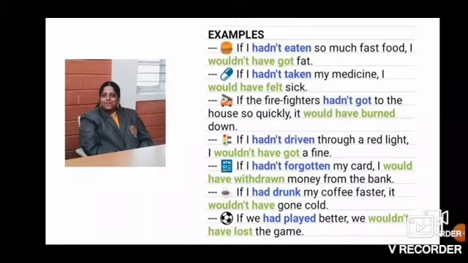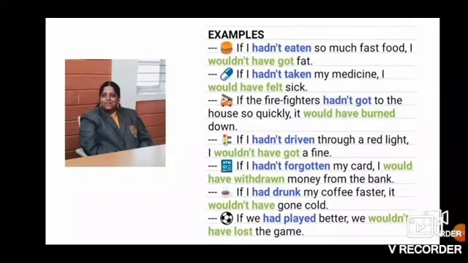If I hadn't driven through a red light, I wouldn't have got a fine. If I hadn't forgotten my card, I would have withdrawn money from the bank. If I had drunk my coffee faster, it wouldn't have gone cold. If we had played better, we wouldn't have lost the game.